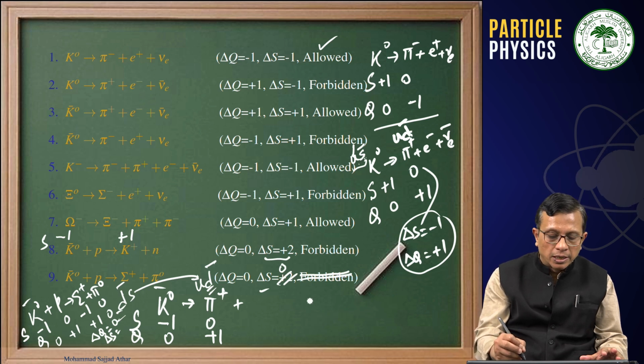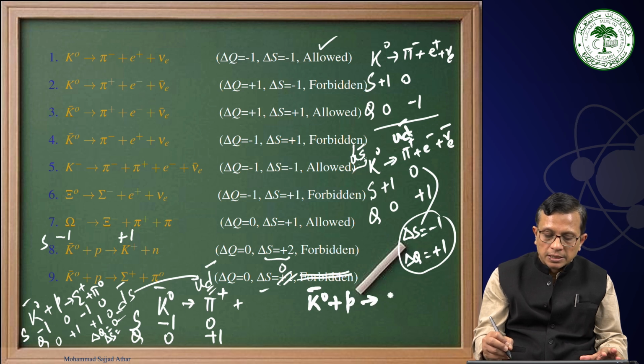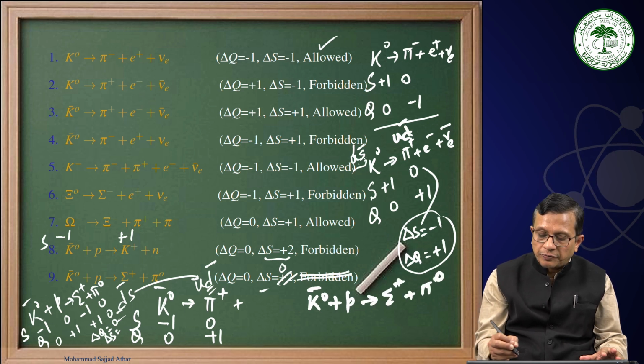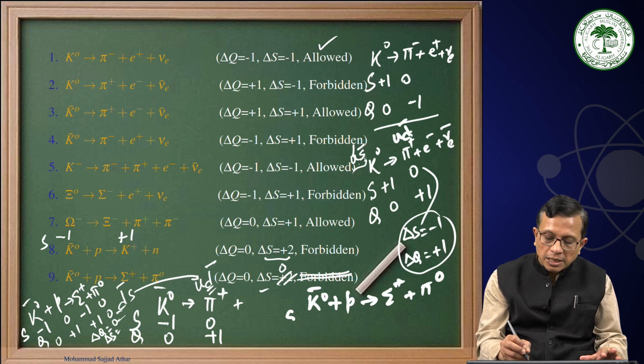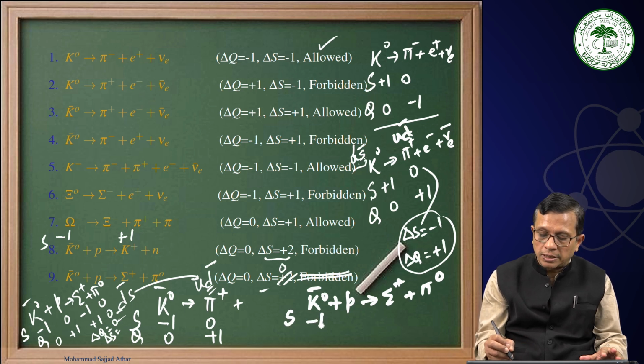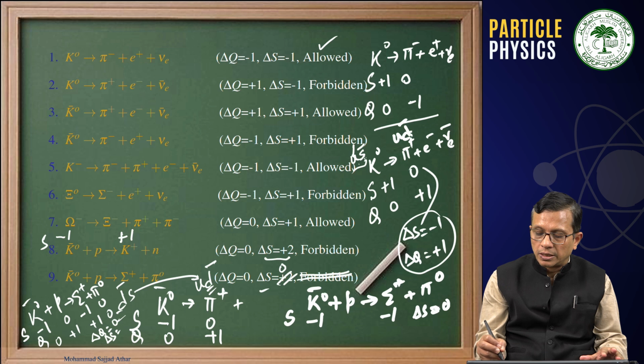We are writing K0 bar plus P to sigma plus pi 0. Therefore, charge is getting conserved, plus 1 here and plus 1 here. And then strangeness, this is minus 1, this is minus 1. Delta Q is 0. Therefore, the net change in strangeness is 0.